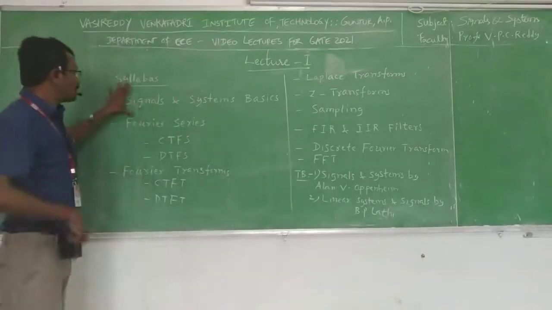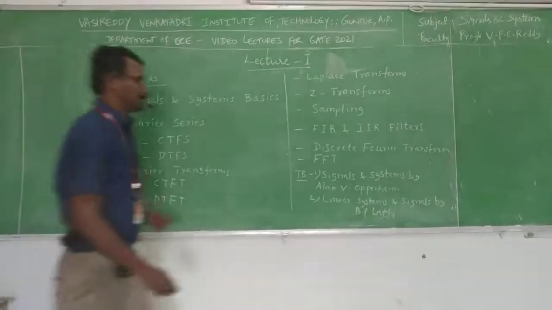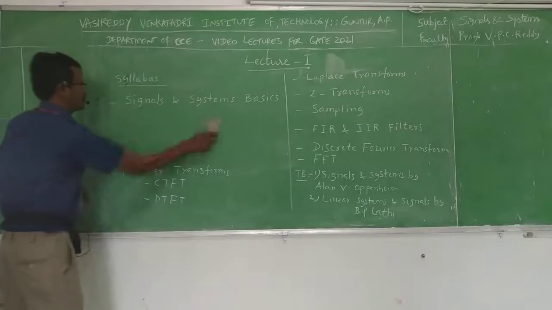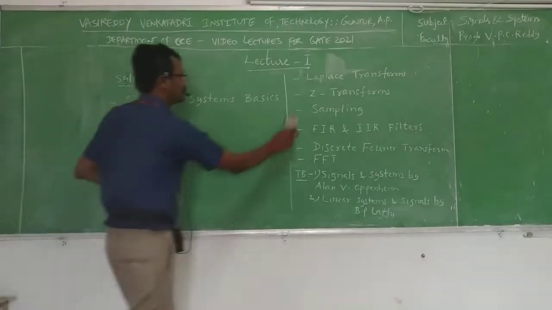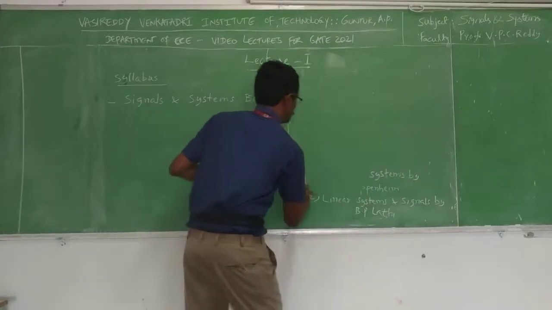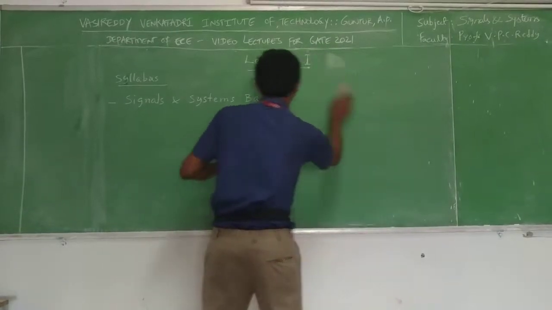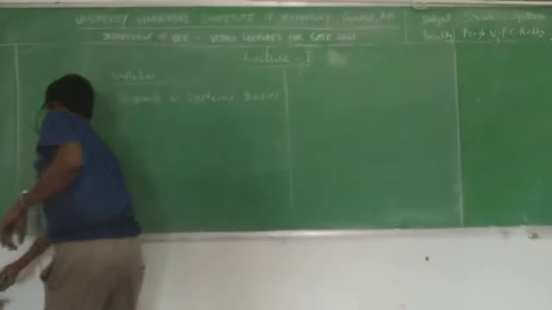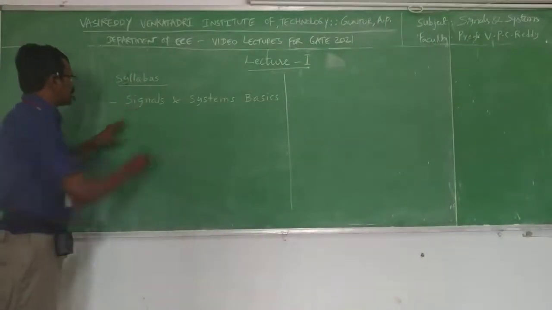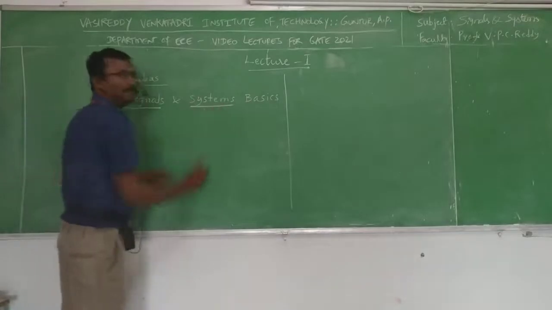So now we will start with the signals and systems basics. In signals and systems basics, first we start with what is signal and what is system.